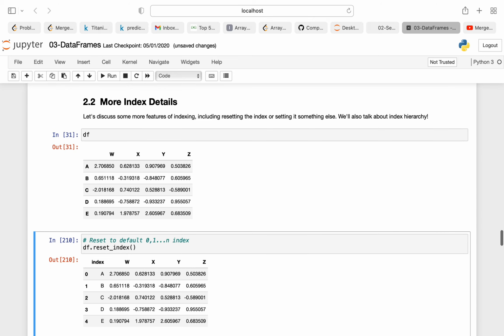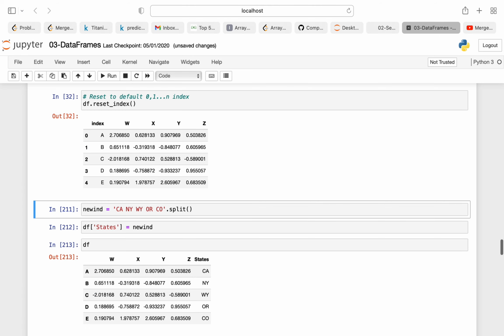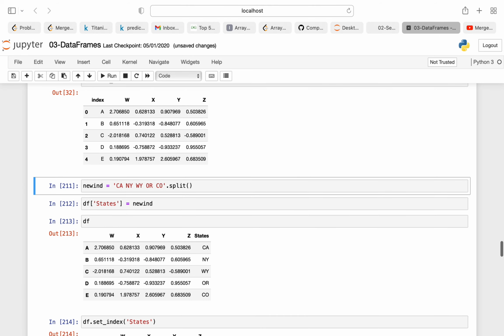Now we can discuss more about the index in detail. So you can do reset index. It will basically reset your index to 0, 1, 2, or you can say the original index.